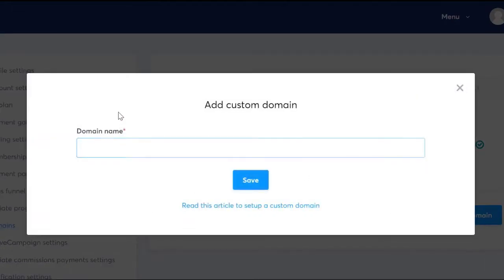And then when we're over here, what we're going to do is we're going to add the actual domain. So in this case, it's www.hLNCr.com. Then you're going to click save.